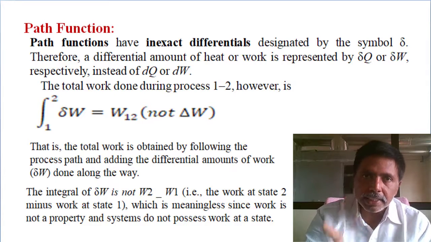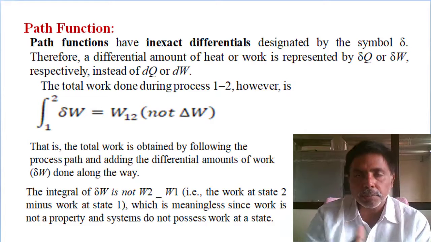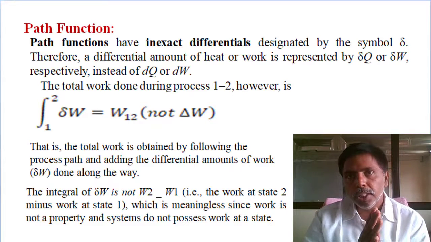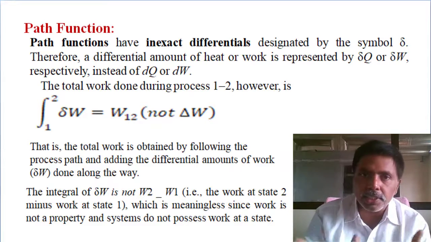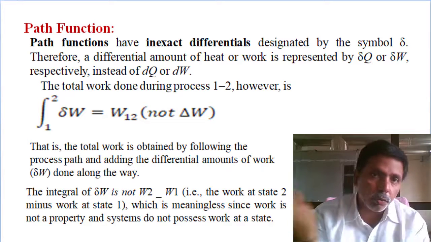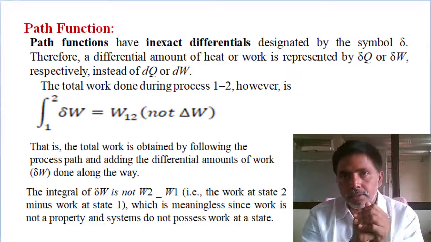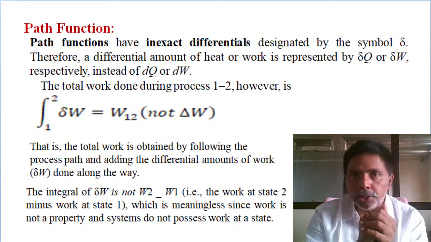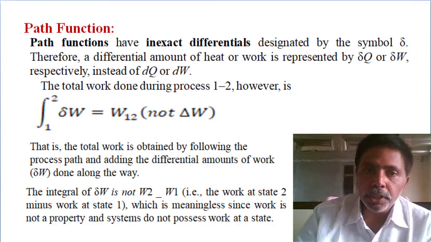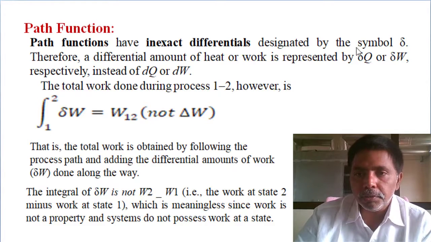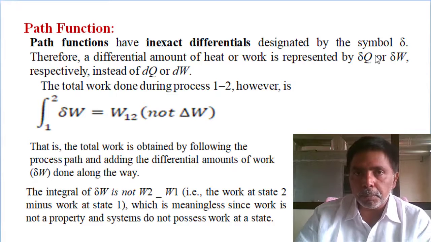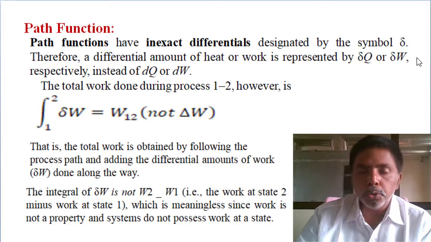It is always an inexact differential, always addition or subtraction. Initially it is 0. Heat and work are both transient; once they cross the boundary, then only we can calculate and estimate. So heat and work are path functions. Everywhere we represent heat and work as dou Q, dou W, not dQ, dW.